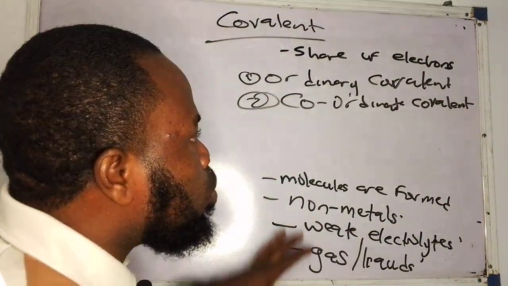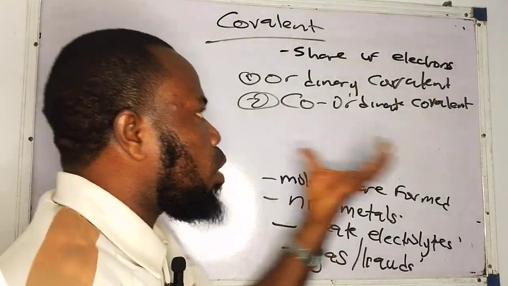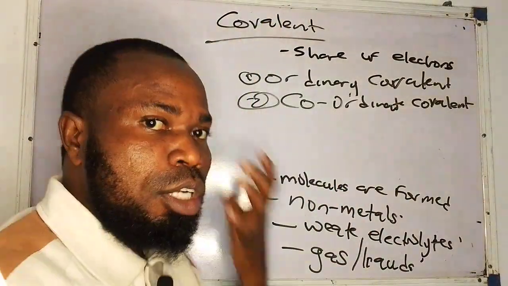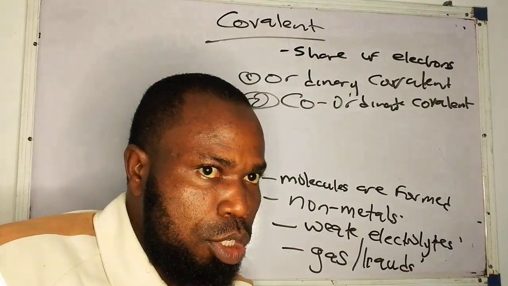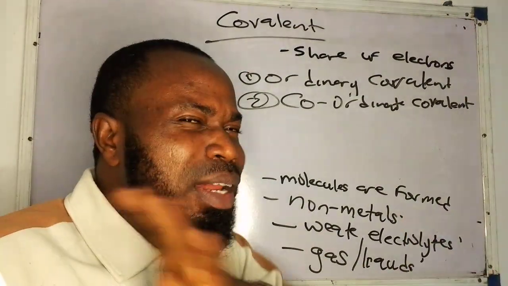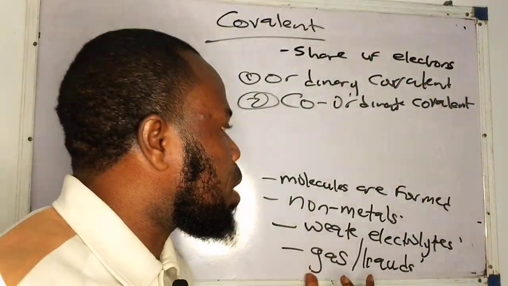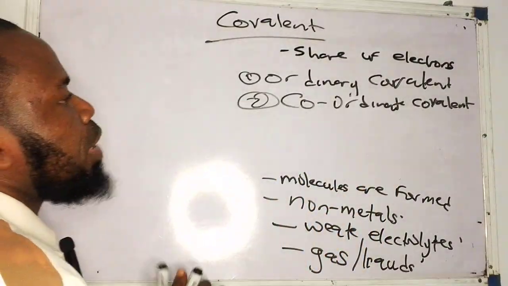So these are things that you must put at the back of your mind when it comes to covalent bond. What are formed during covalent bond? Molecules are formed. And covalent bond is usually formed between non-metals. You get them now. And again, covalent compounds are usually weak electrolytes or sometimes non-electrolytes, either in gaseous form or in liquid state.